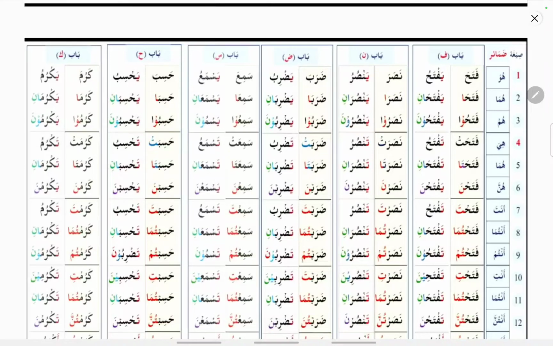We will deal with all these conjugations in detail in the respective classes. These conjugations are further divided into 6 verb patterns. There is no need of knowing all these verbs, but just know the pattern of the verbs: fataha yaftahu, nasara yansuru, daraba yadribu, samia yasma'u, hasiba yahsibu, and karuma yakrumu. The verbs will come in these patterns. If you just know the pattern, that's enough. There is no need of going through all the conjugation.